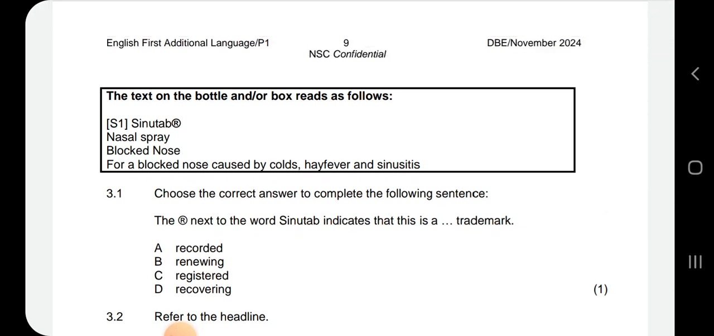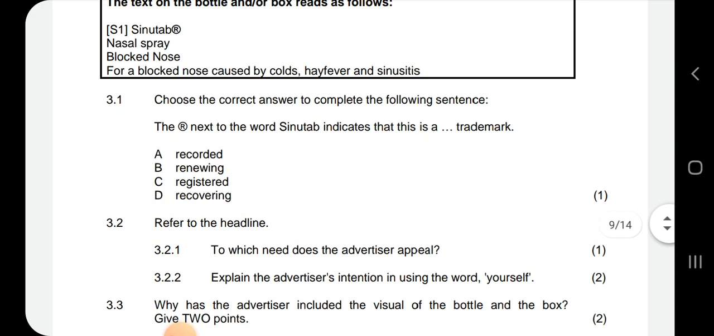Choose the correct answer to complete the sentence. The R next to the word Cyanotab indicates that this is a registered trademark. So that R shows that it's a registered trademark. So registered, C is the right answer for 3.1. Refer to the headline. To which need does the advertiser appeal? They need to be free from nasal congestion. So those are the people that the advertiser is trying to appeal to, those who have a blocked nose.